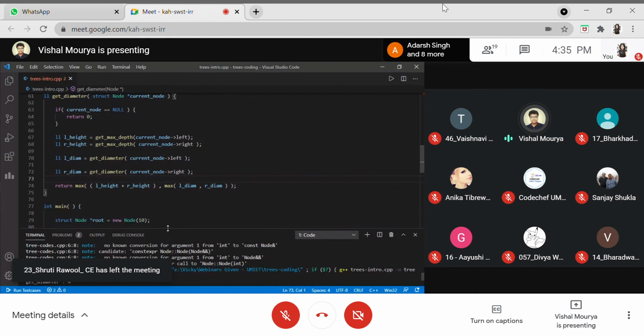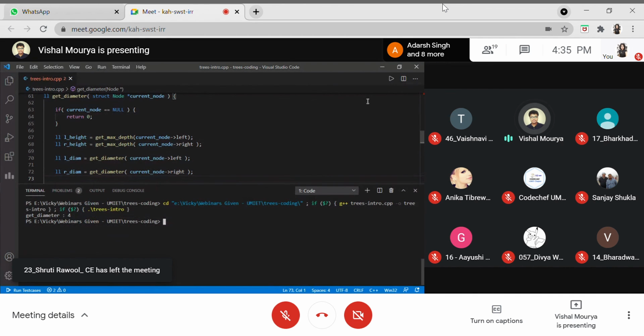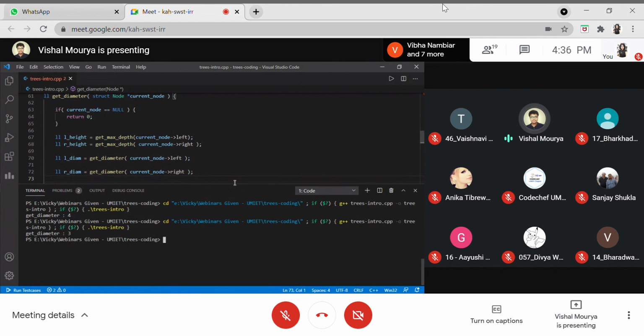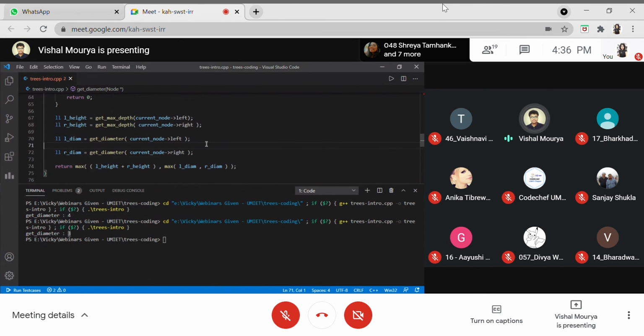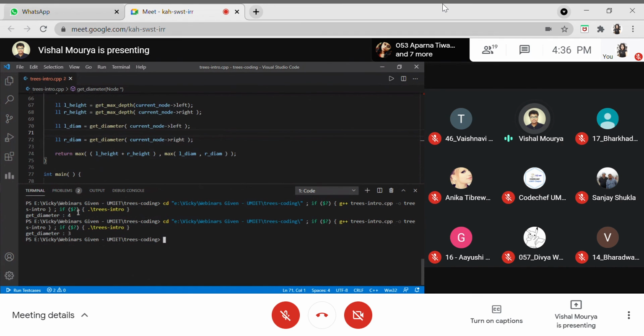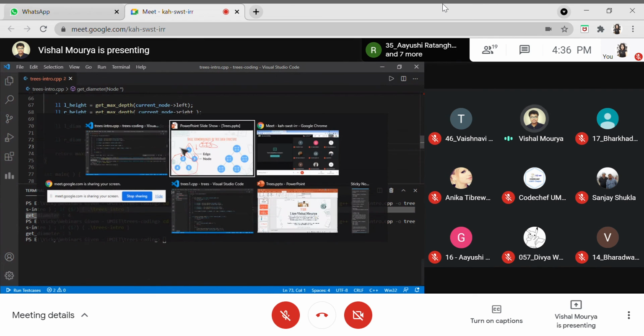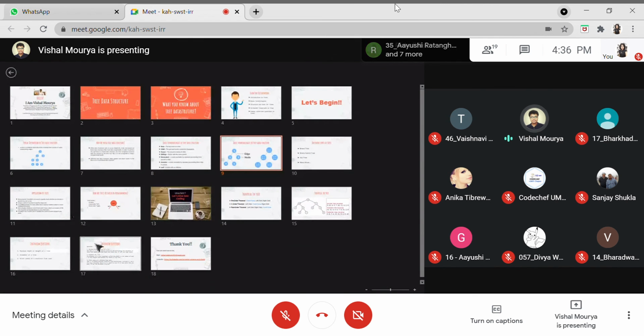So this was the second last question. You can see we are getting 3, which is the path length, and if in some question you are told to consider nodes as the counting length between the two nodes, then that particular logic will be like this above. So let me move on to the final question, which I would like to discuss with you all.